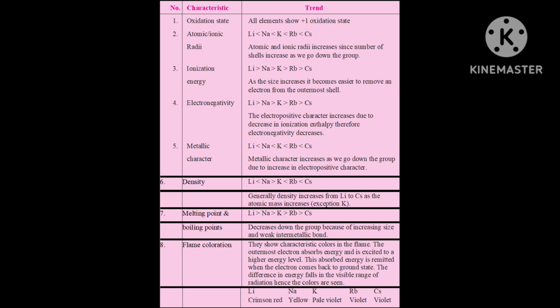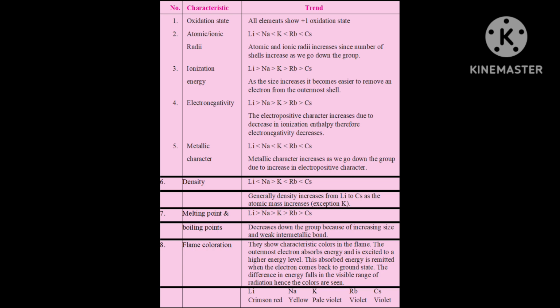Now I am going to discuss chemical properties of S block elements. Last class I discussed the introduction and physical properties of S block elements. Now I am going to discuss chemical properties of S block elements.